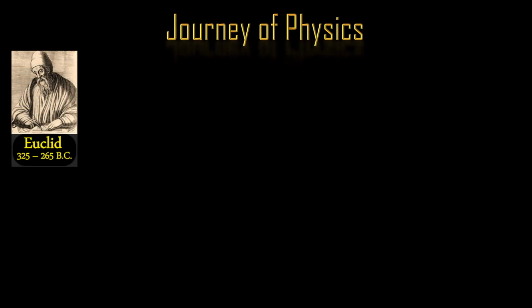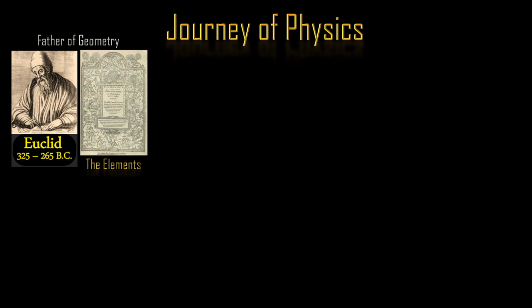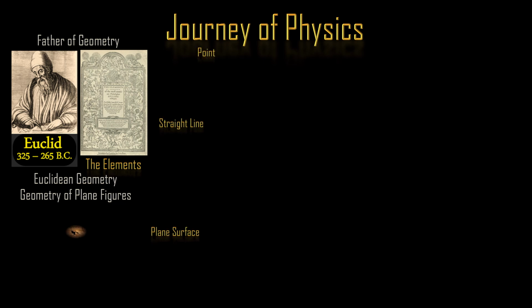Euclid of Alexandria, a Greek mathematician, was active as a geometer and logician. He was considered the father of geometry, chiefly known for the Elements treatise, which established the foundations of geometry that largely dominated the field until the early 19th century. His system, now referred to as Euclidean geometry, is also known as the geometry of plane figures. Euclid described different terms of geometry, such as point, line, surface, and more, in his book.